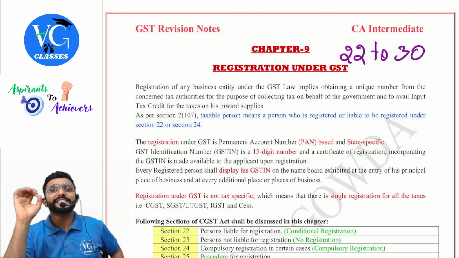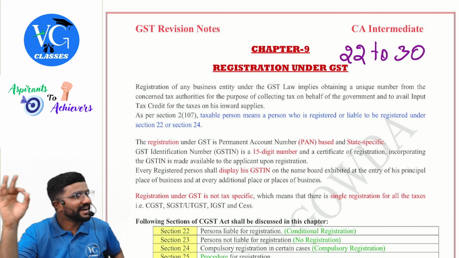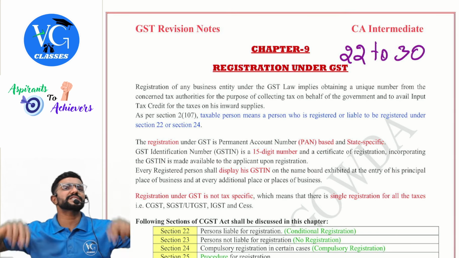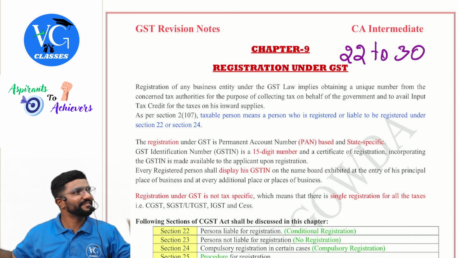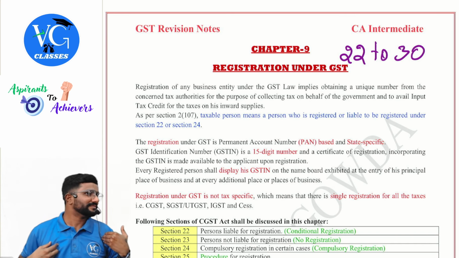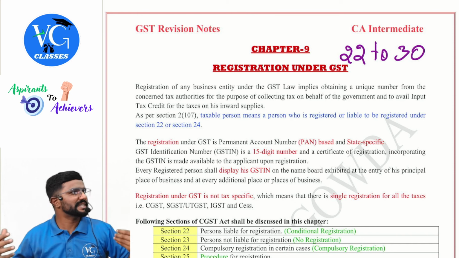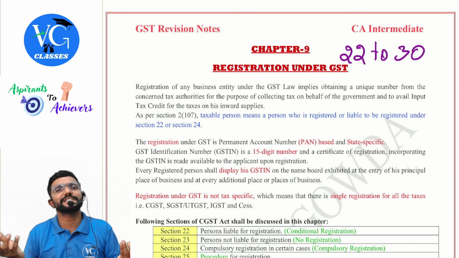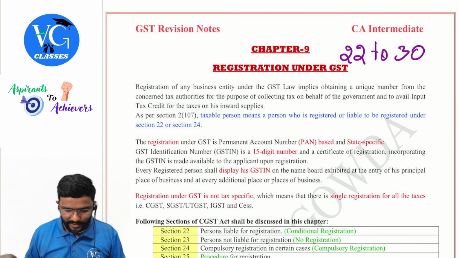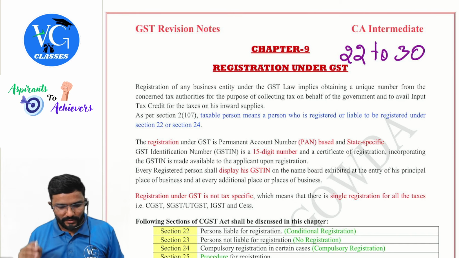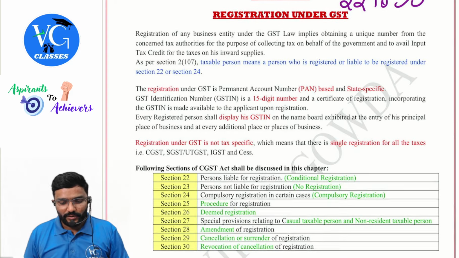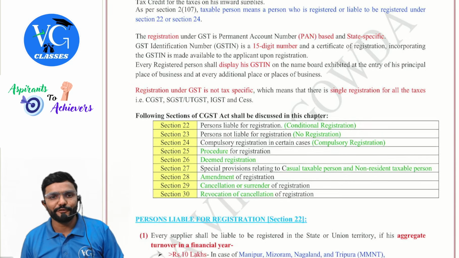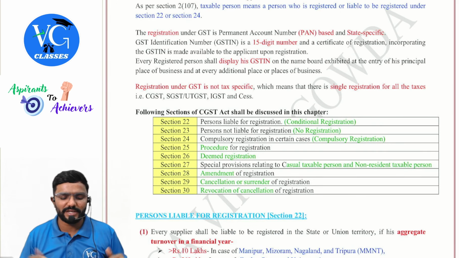And it is a unique number for income tax also, and now for GST also. For GST, when I apply for registration and I obtain registration, I will get the GSTIN. There, the first 10 digits are my PAN. Out of the 15 digits, 10 digits are my PAN itself, guys. Now, who should get registered? The person, whoever is covered in section 22 or 24, guys. The registration under GST, okay, that is done.